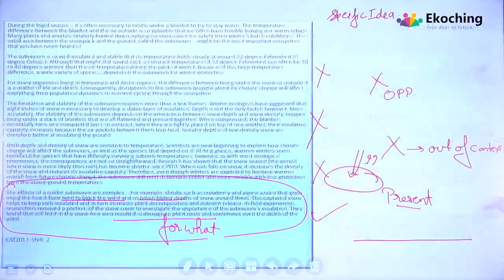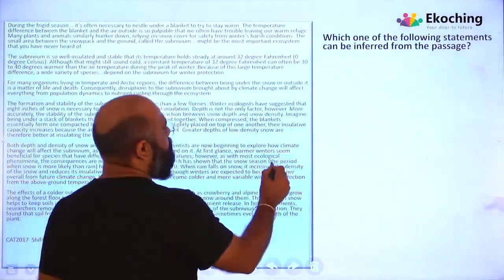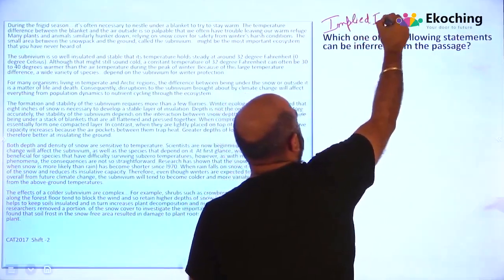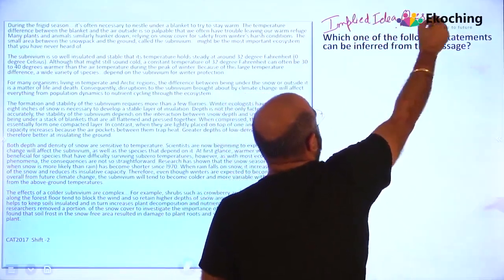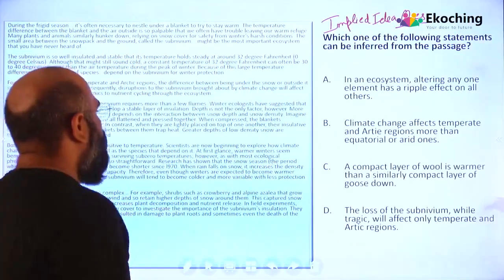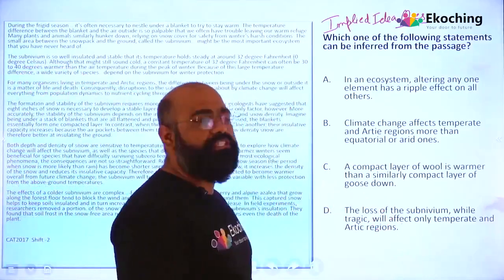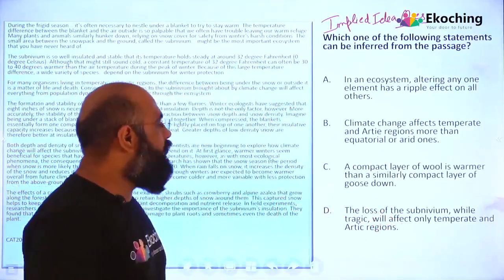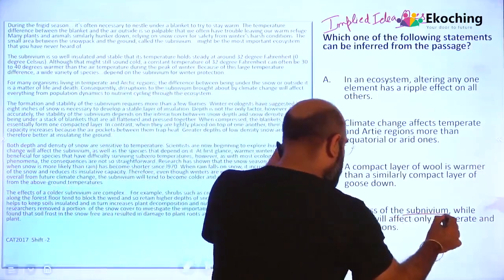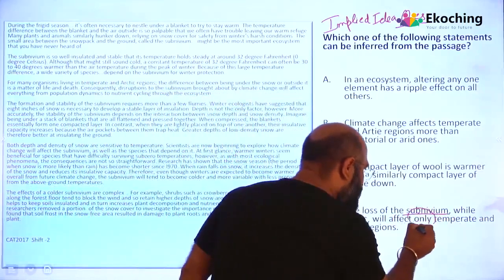Let's go to the last question here. The last question is, which one of the following statements can be inferred from the passage? Definitely an implied idea question. And your options are... Let's go with D again. The loss of the subnivium, while tragic, will affect only temperate and Arctic regions. He is saying the loss of the subnivium, while tragic, will affect only temperate and Arctic regions.